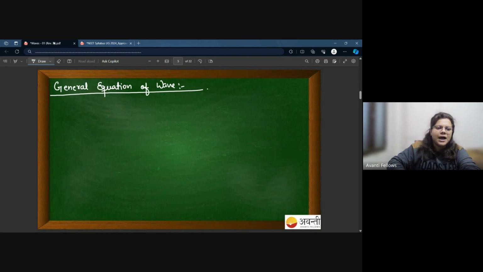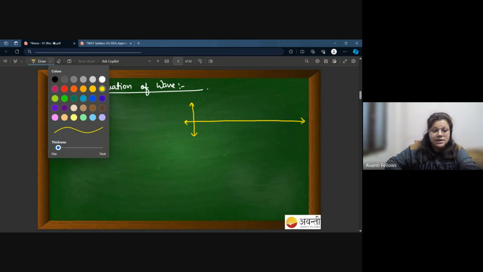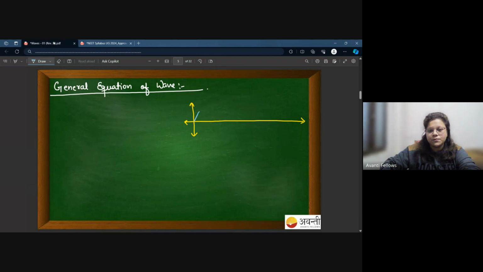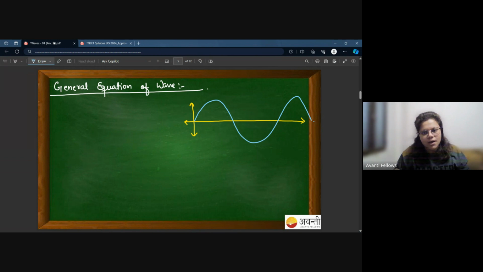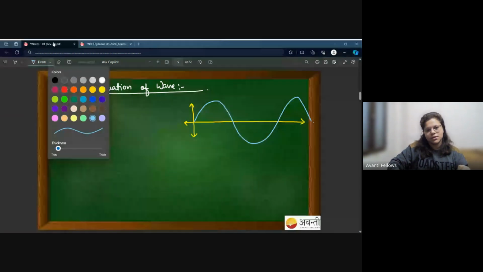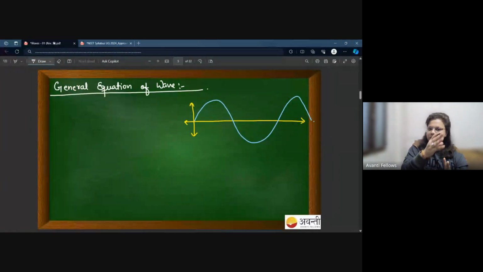Now let me give you a scenario. For example, I give you a rope, I give you everything, and I ask you, can you tell me the displacement of some particle, or just say, give me the expression for displacement. So what are the possible questions that you can ask me? At least give me this much information so that I can give you the data of the displacement. What questions can you ask me? I ask you to give me the displacement. Okay? So what are the possible questions that you should ask me first?